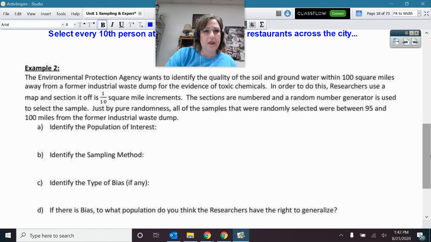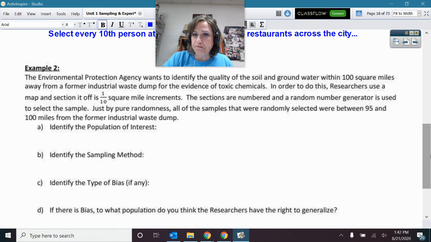Example 2. The Environmental Protection Agency wants to identify the quality of soil and groundwater within 100 square miles away from a former industrial waste dump for the evidence of toxic chemicals. Here in Aledo, I would suspect and I bet that they do testing of the groundwater and all the soils and everything around because there's a big dump there. That's where a big waste management plant is. So I would imagine that we've got testing going around here to make sure everything's going okay.